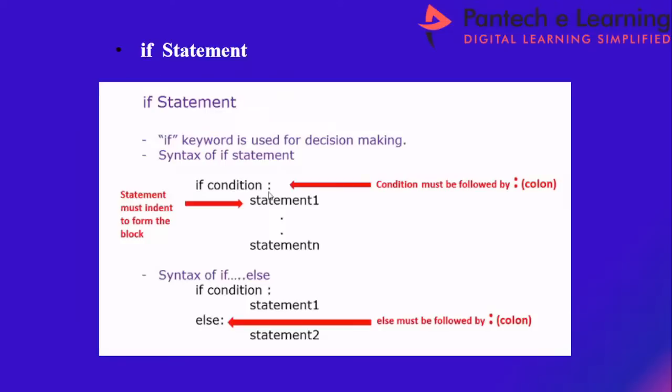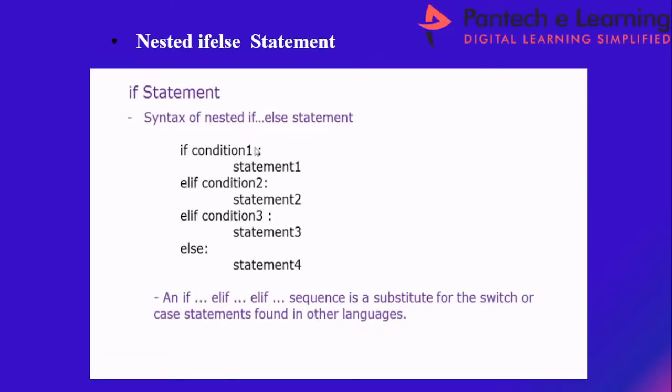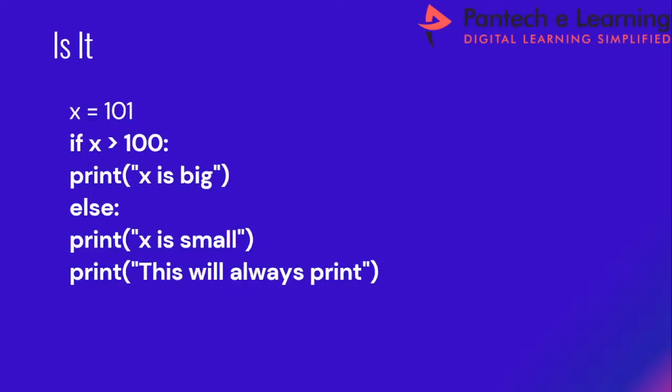The next one is an if else structure. If the condition is satisfied, statement 1 will be executed, otherwise the else block will be executed. And the third type of if statement is the nested if else, having an if statement within another if statement. Let me just show you a simple example of this.